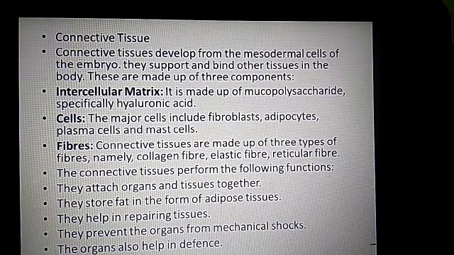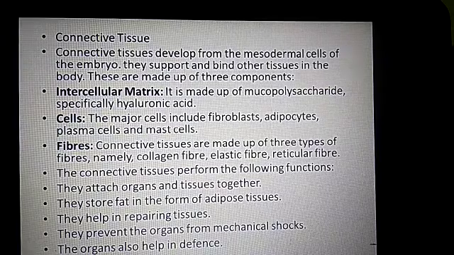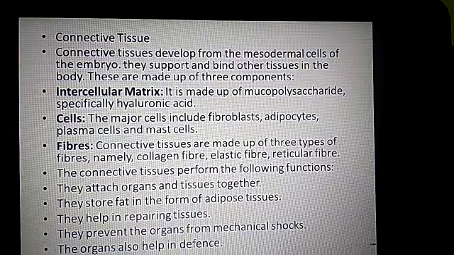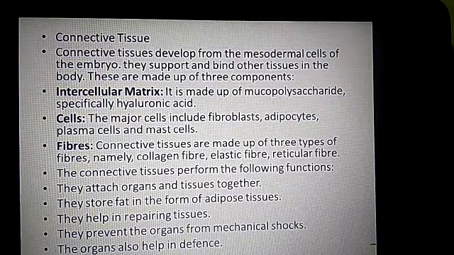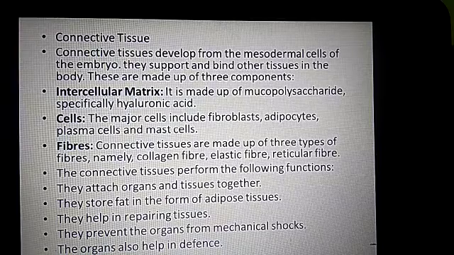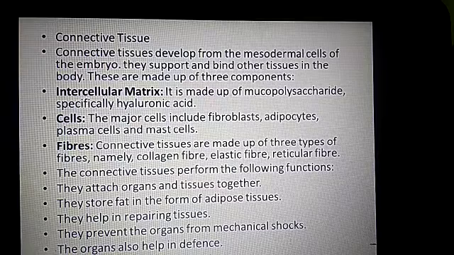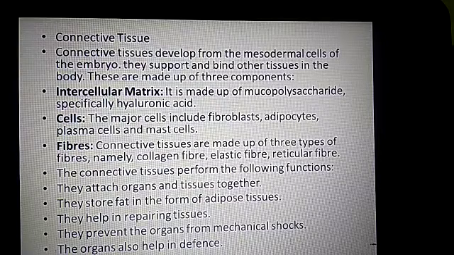WBC, white blood cells or leukocytes. RBC, red blood cells or erythrocytes. And lymph is the fluid surrounding the body cells and essential for body plasma. Both blood and lymph are mainly concerned with transportation and with immunity. What is immunity? The resistance to fight against diseases.